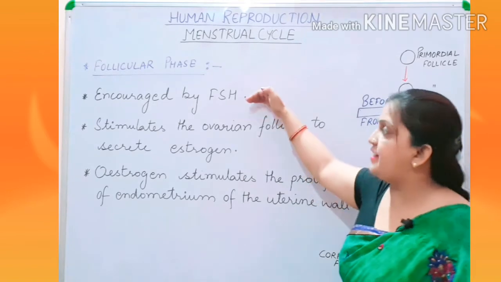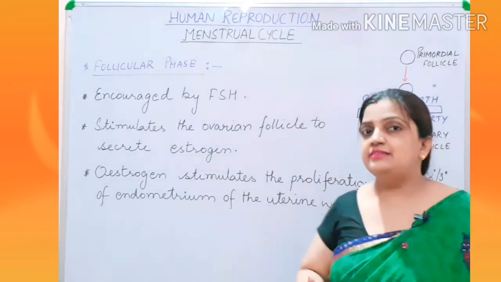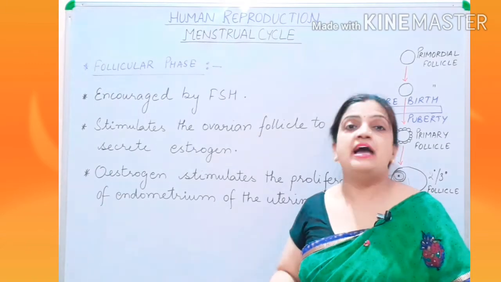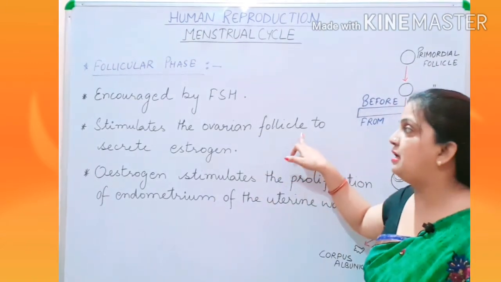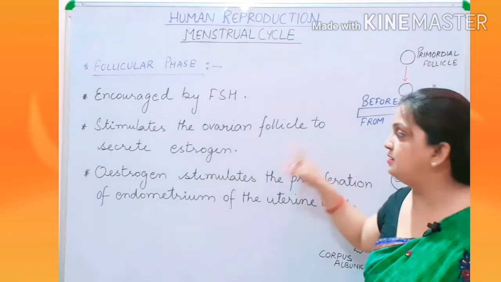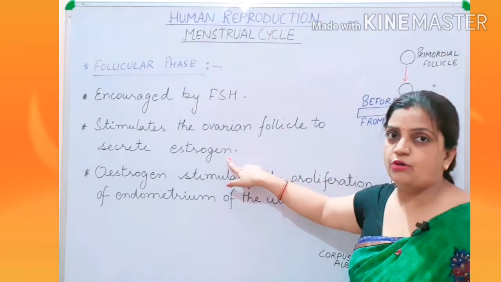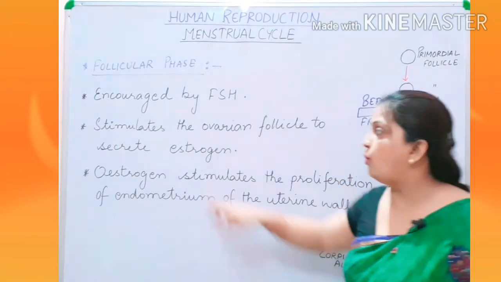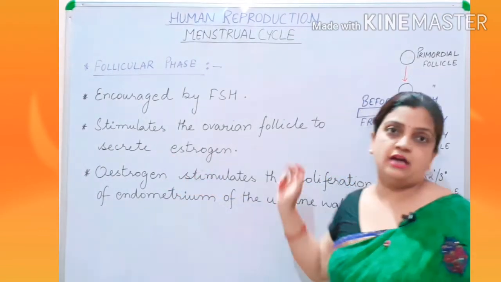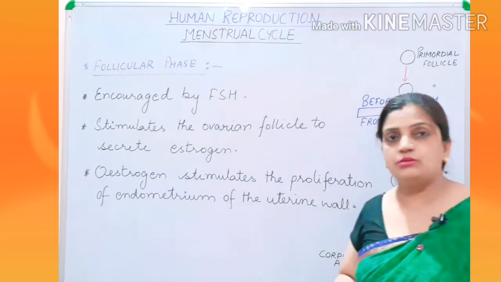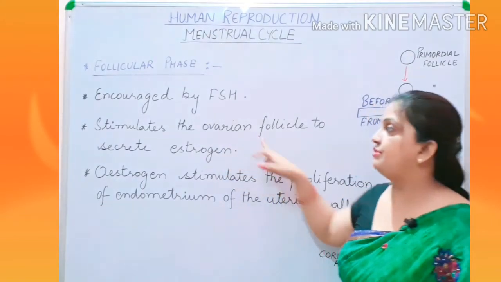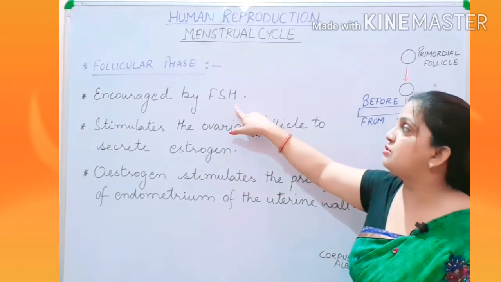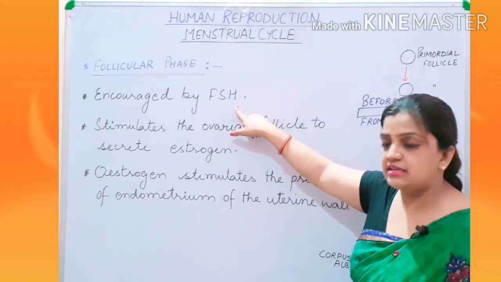Here FSH encourages the development of the follicles into Graafian follicle, and it also allows the Graafian follicle to secrete estrogen hormones. Children, somewhere you might see it written as oestrogen, O-E-S-T-R-O-G-E-N. That is also correct. So your Graafian follicle will start secreting estrogen hormone because of FSH.